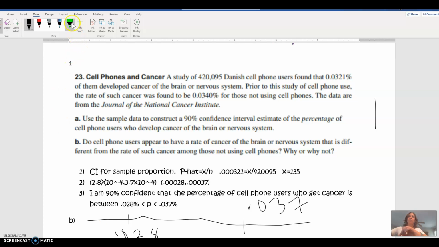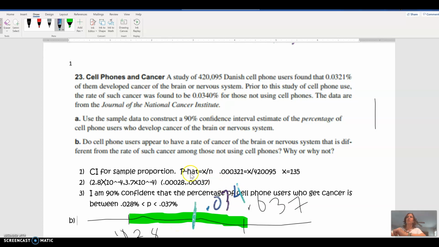So this is the interval that I am 90% confident is the real proportion of cell phone users who get cancer. And then the number they gave me of non-cell phone users is 0.034. Well, 0.034 would have to be somewhere right smack dab in the middle.